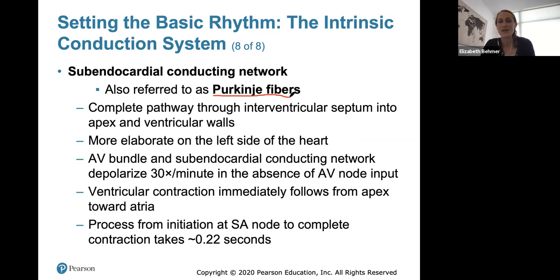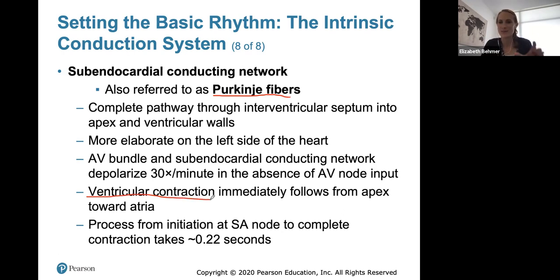It's more elaborate on the left side of the heart because the left side of the heart is thicker. From here, the Purkinje fibers take the electrical signal to all of the cardiac myocytes found in the ventricles. Ventricular contraction will immediately follow as it travels from the apex toward the atria.